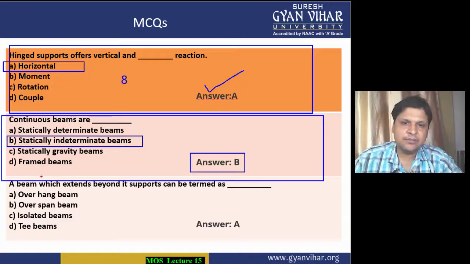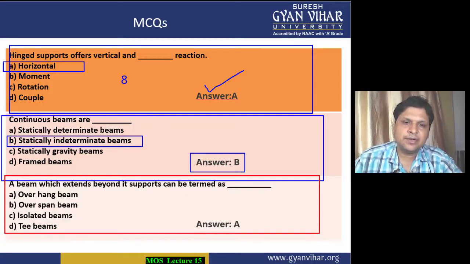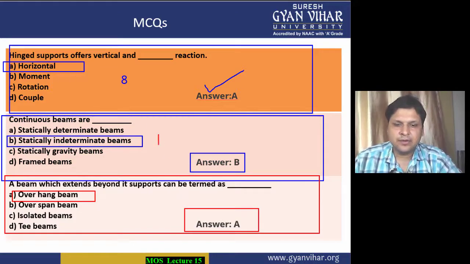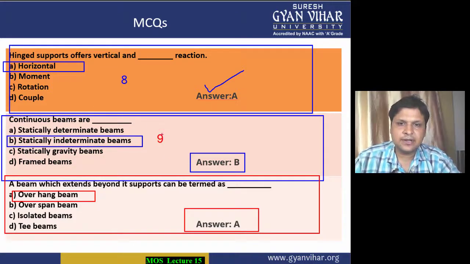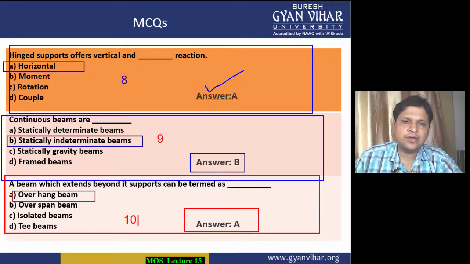Now coming into the next MCQ, a beam which extends beyond its supports can be termed as. If the beam is extending beyond the support, then it is the overhanging beam. Option A is the correct option. So in this way we have solved the 8th, 9th and 10th MCQ, students. I hope you have understood everything which has been taught today.